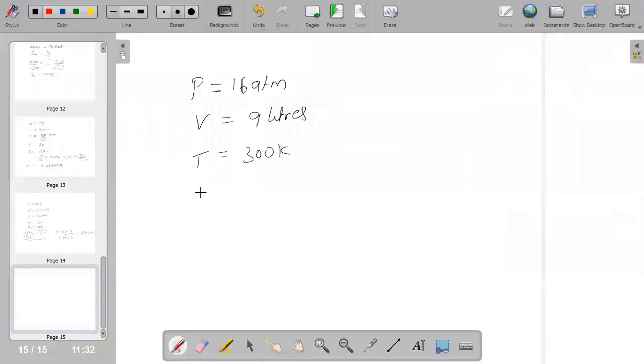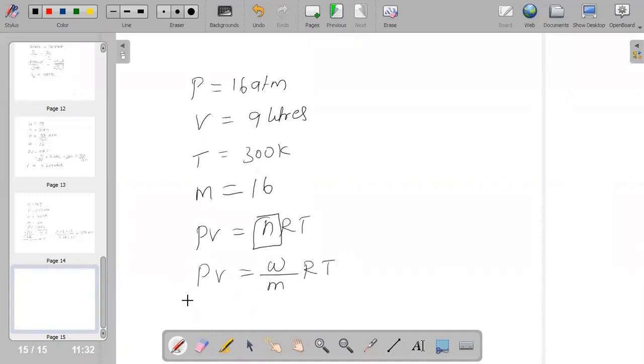So CH4, 12 plus 4, so you will get 16. And once again let us apply the same formula, PV is equal to nRT. Here we know the molar mass but we do not know the actual weight. That is what they have asked us to calculate. Hence PV we can write it as W by M into RT. So we need to calculate W.